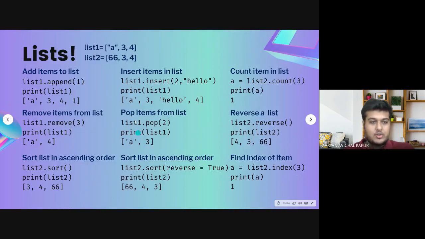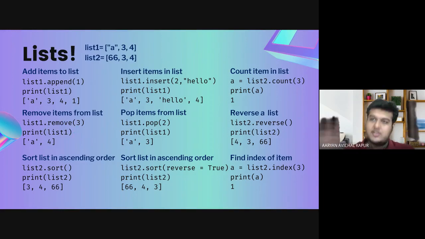So let me show you some functions here. I'll code all of them in just a minute in the code frame, but I'll just show it to you. We can add items, we can remove items, we can insert items to a specific index, for example on the second position enter hello, so it goes here. We can pop items, that means delete items from an index. Remove deletes the item by value. When I put anything in the bracket, it looks for that value, searches for it and removes it.